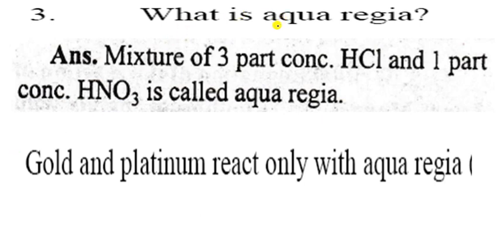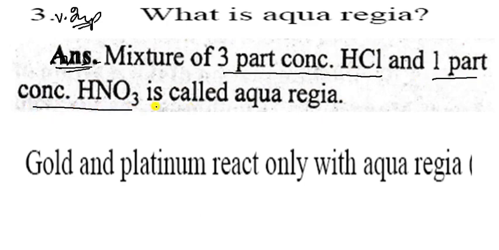Let us see what is aqua regia. It's a very important question. So you have to write in your copy and in the board examination. So this is the answer. You have to write this one. A mixture of 3 parts of concentrated HCl and 1 part of concentrated HNO3 is called aqua regia. That means 3 parts of HCl and 1 part of HNO3.